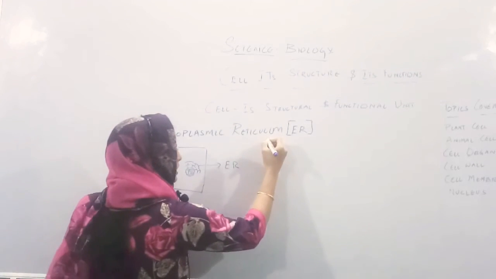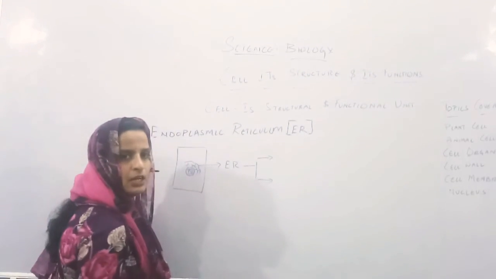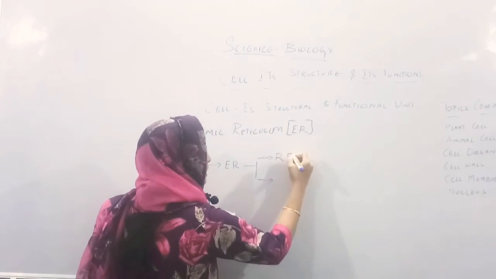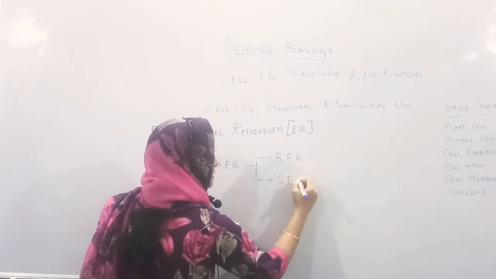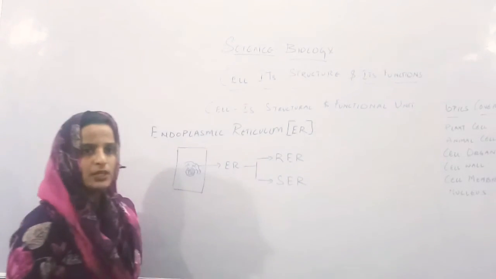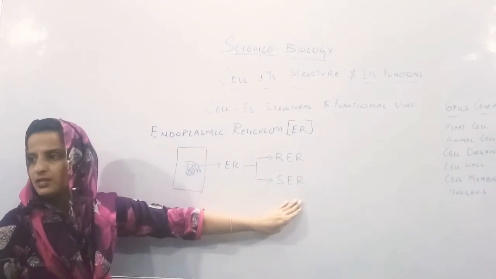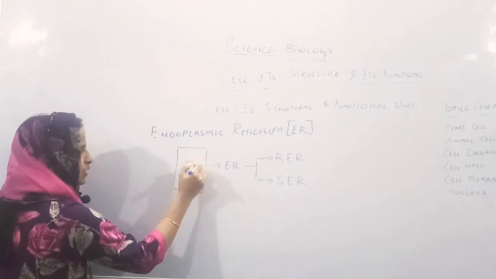This endoplasmic reticulum is again of two types: one is rough endoplasmic reticulum and the other is smooth endoplasmic reticulum. This rough endoplasmic reticulum, by seeing itself you can check it out.